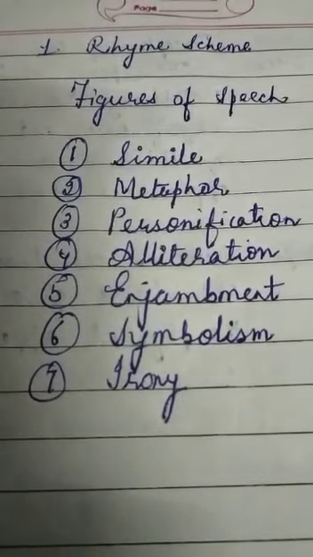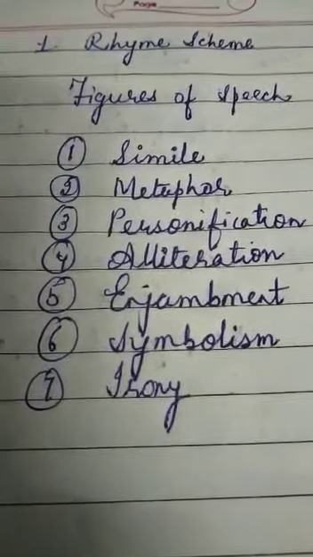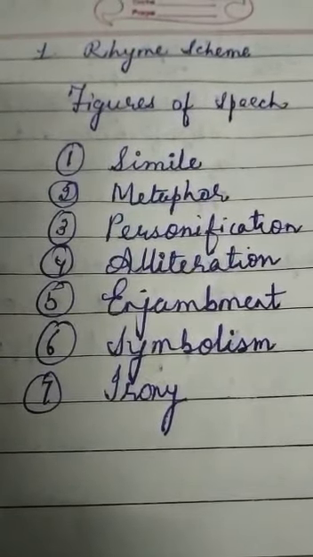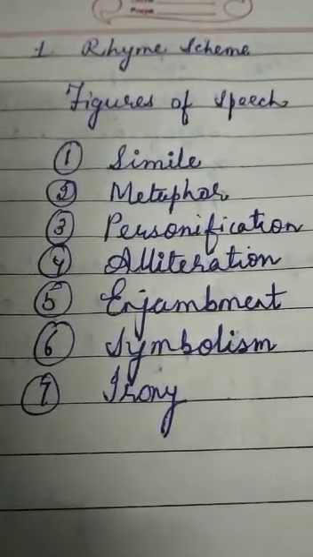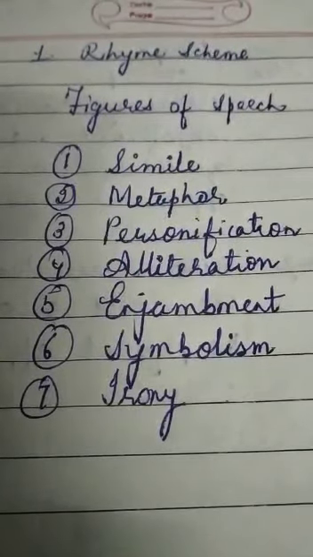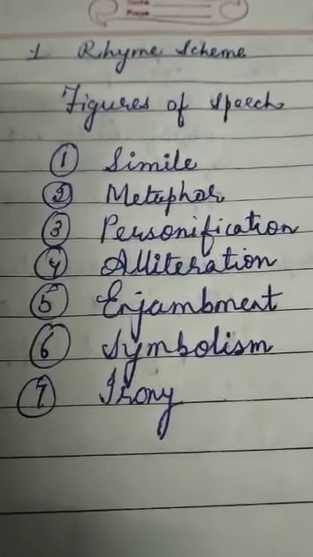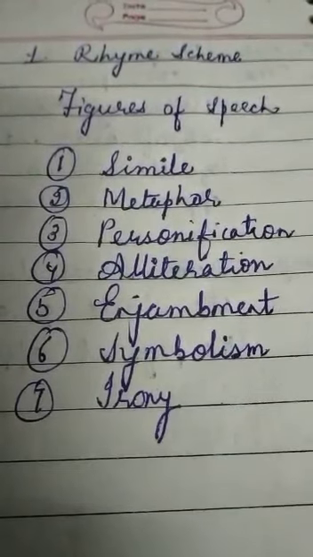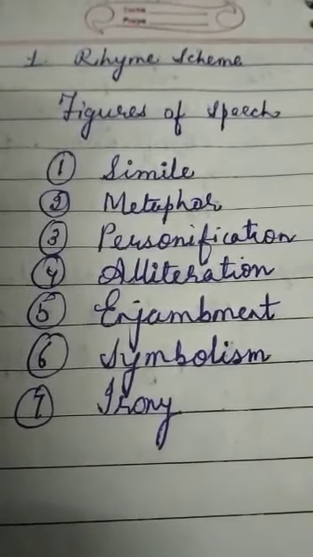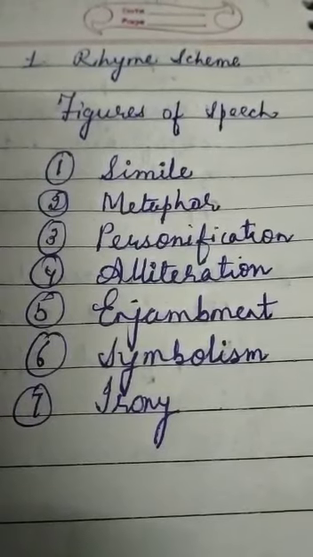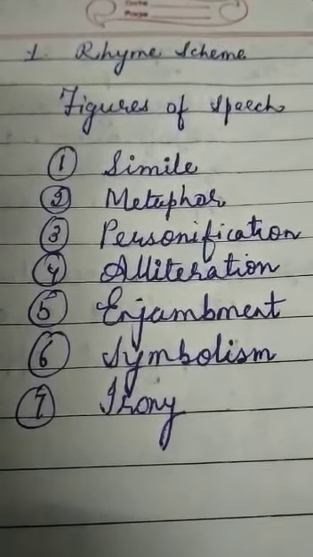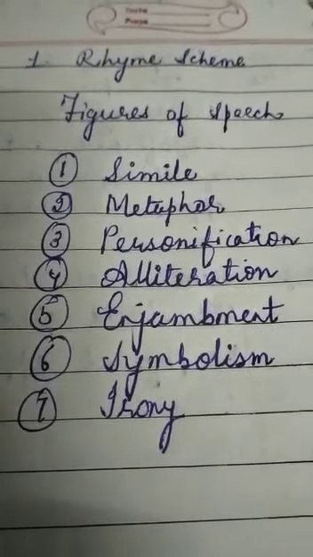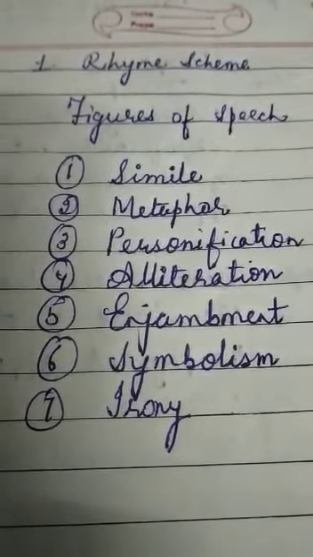Students, before proceeding for the next poem, let's discuss the rhyme scheme and a few of the figures of speech like simile, metaphor, personification, alliteration, enjambment, symbolism, and irony. Although a bit of knowledge about a few of the figures of speech and rhyme scheme was given during the poem explanation, yet I have prepared a short note of each of these. So let's discuss this and try to understand in a better way.